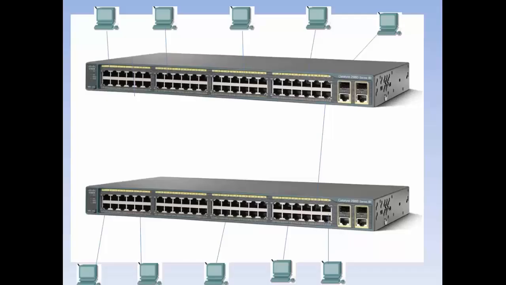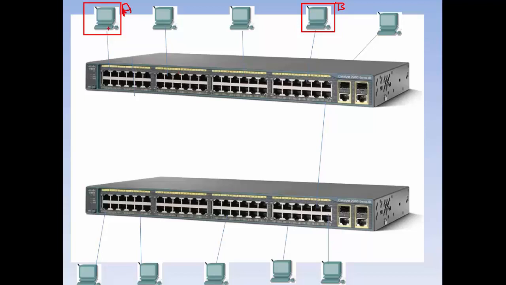Suppose, for example, this machine wants to send some data to this machine. Suppose this MAC address is A and this MAC address is B. Because in my previous video I told you, the switch understands the MAC address, and it maintains a database that is known as the MAC database.